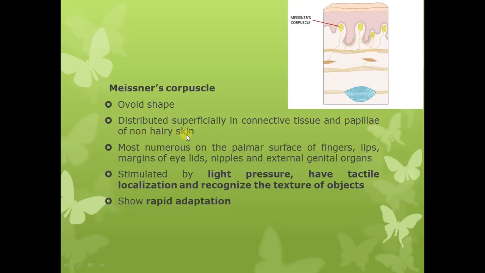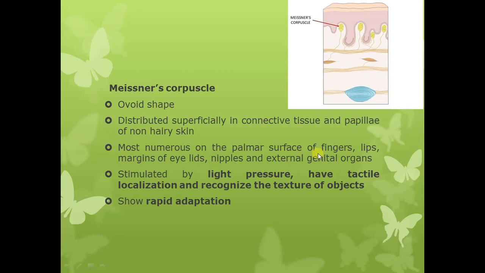This is very important to remember, that Meissner's corpuscles are the mechanoreceptors which are encapsulated and they are present in the superficial tissues, especially beneath the epidermis in the dermal papilla. As you can see in this diagram, they are present in the dermal papilla of the non-hairy skin. So they are most numerous on the palmar surface of the fingers.